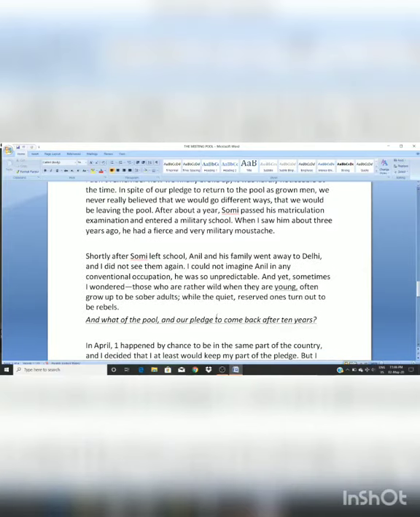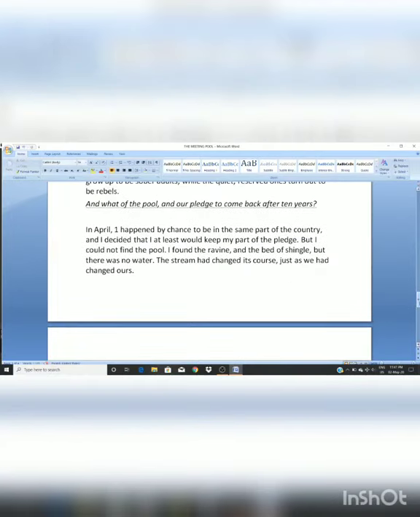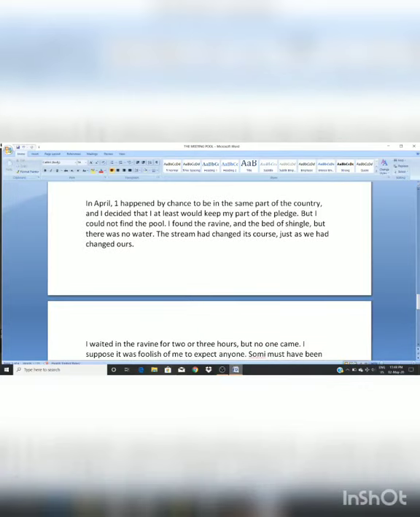And what of the pool and our pledge to come back after 10 years? And now he thinks about that. He is thinking about the pledge that they had taken. In April, one happened by chance to be in the same part of the country.